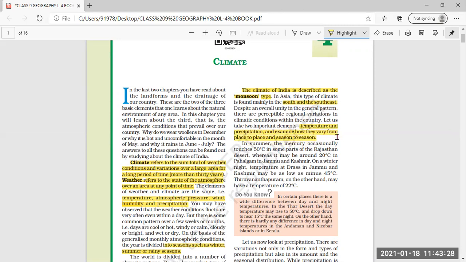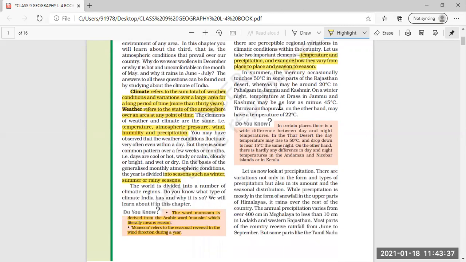These two elements of climate are different at different places and in different seasons.